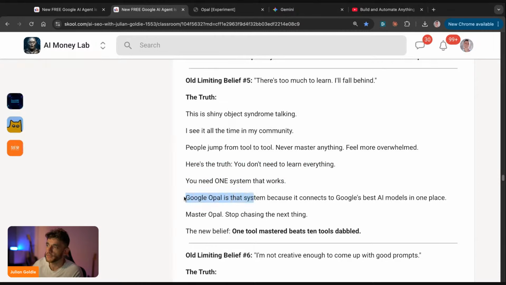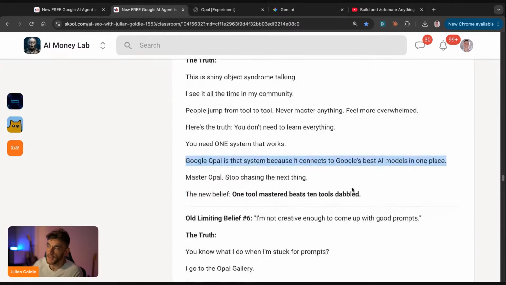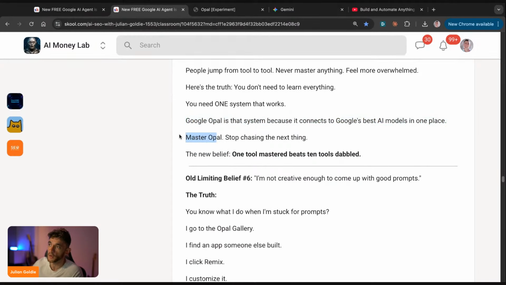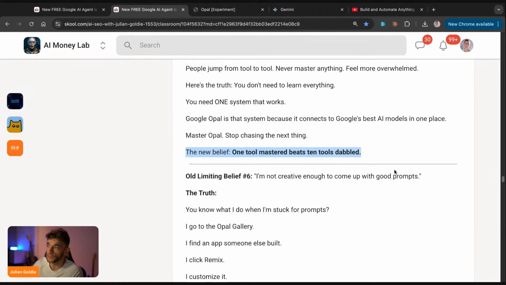And Google Opal is that system because it connects to Google's best AI models in one place, right? So you master Opal, and then you stop chasing the next thing. So the new belief really is like one tool mastered beats 10 tools dabbled, right?